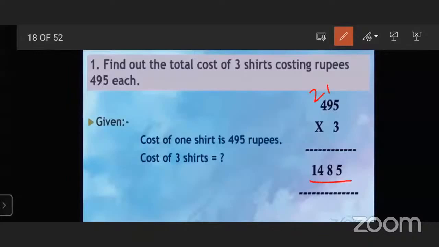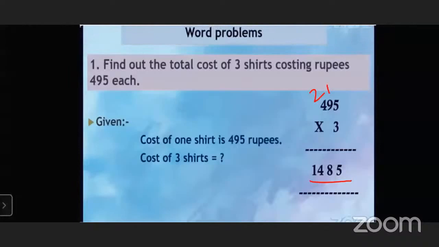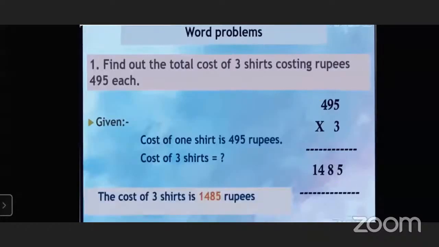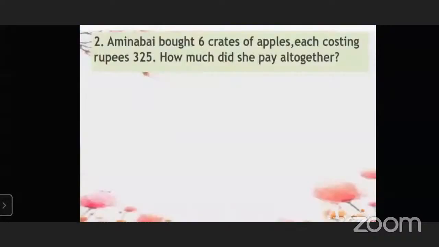So the answer will be 1,485. Very good. So the cost of 3 shirts is 1,485 rupees. Okay, next example.